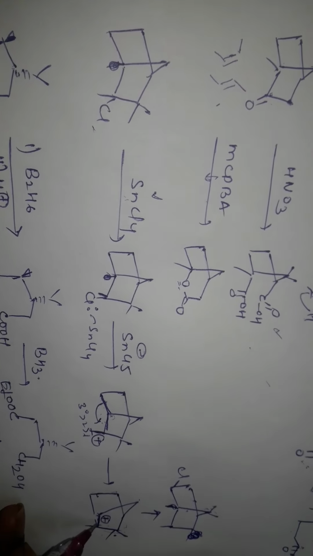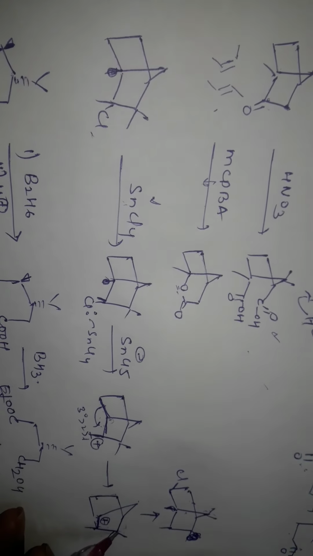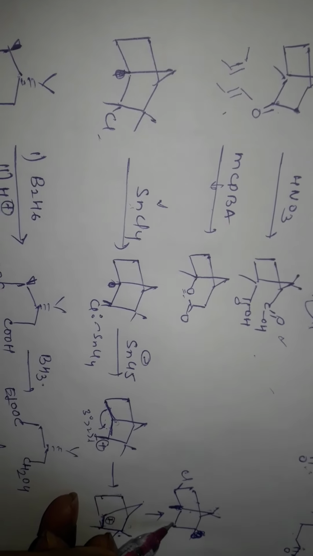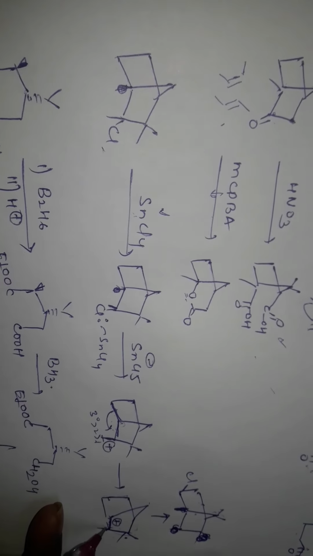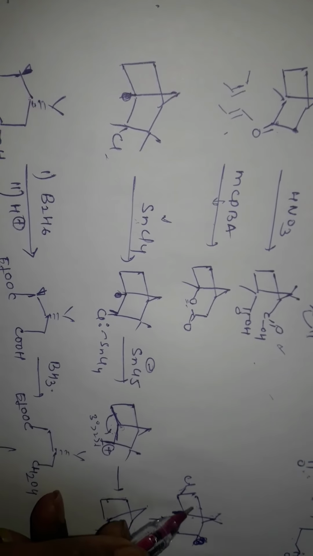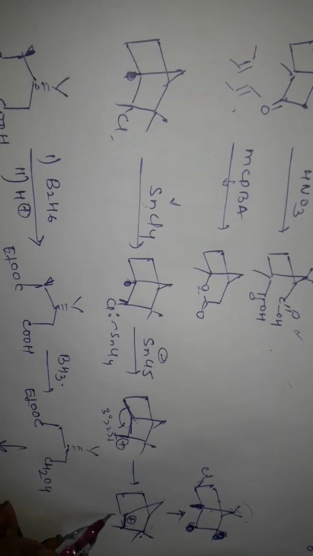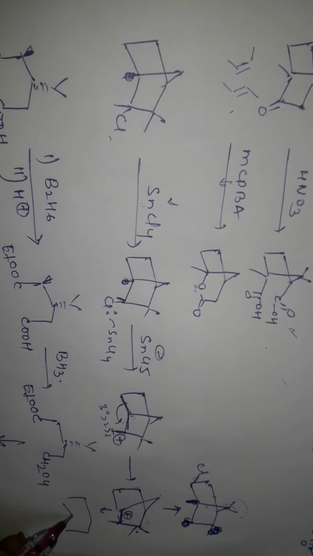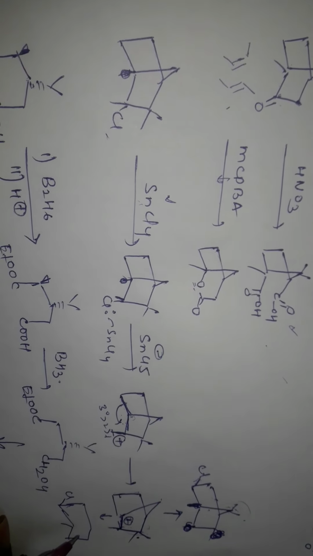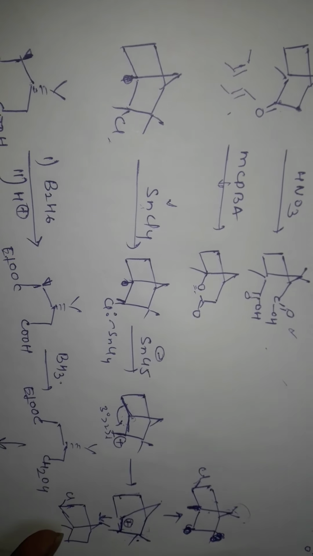And 1 and 2 are also not present here; they will be present here. Chlorine will attack at the equatorial position as compared to this. So if you write it cleanly, this is your chloro product, and this one is the product of this.